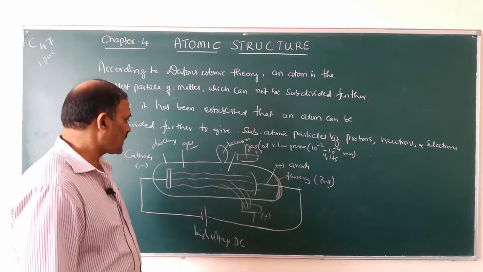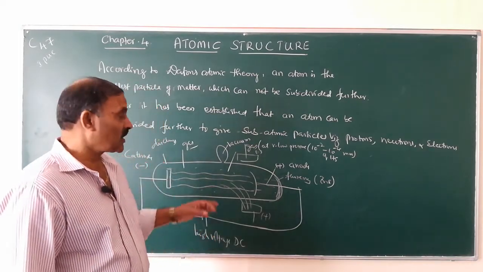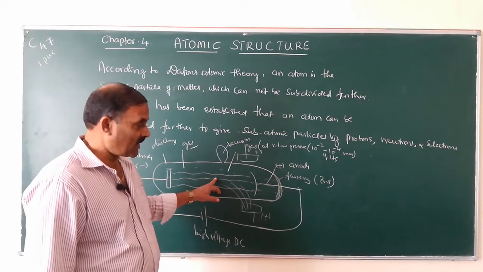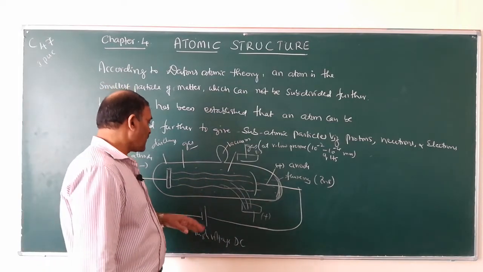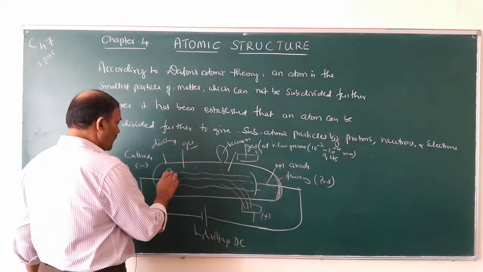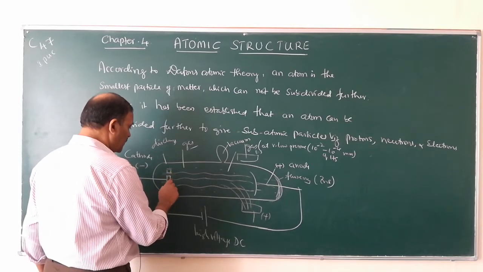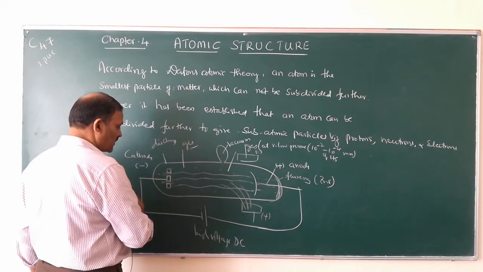So this indicates that the rays consist of negatively charged particles, which are called electrons. Similarly, the same experiment is conducted by taking a perforated cathode, meaning a cathode having holes.